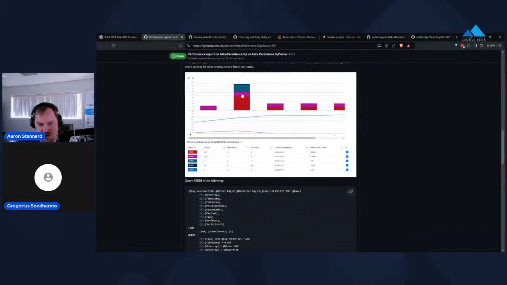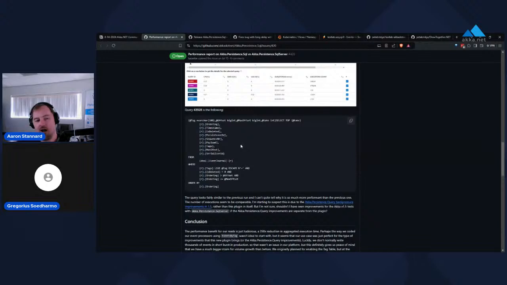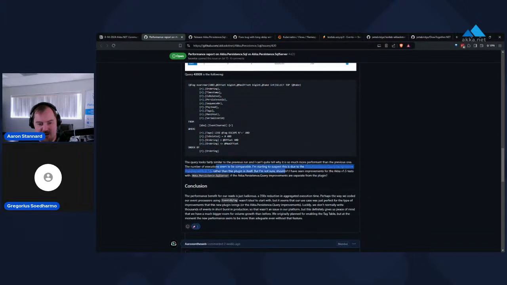And there's some more data here on the durations of some of these queries that are being executed. You can see the difference in query execution plan here. And long story short, it resulted in a 350x improvement in total aggregated execution time to insert the events and then run all the queries to project them back into the output.